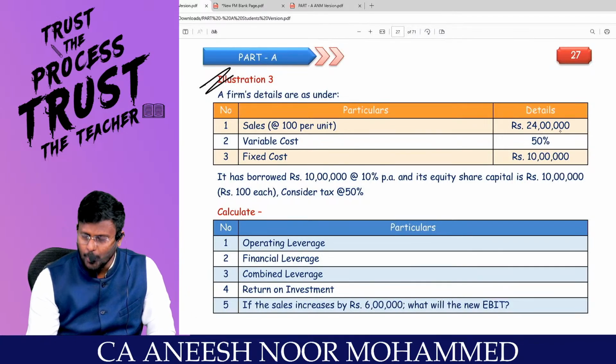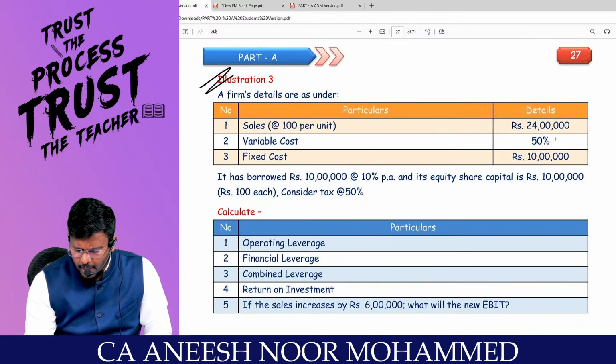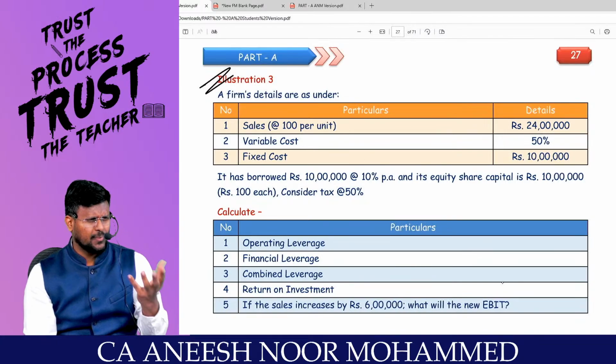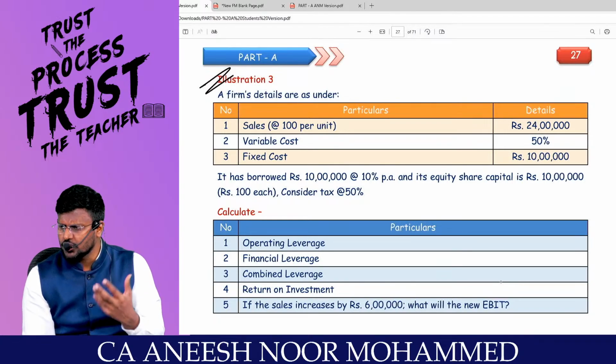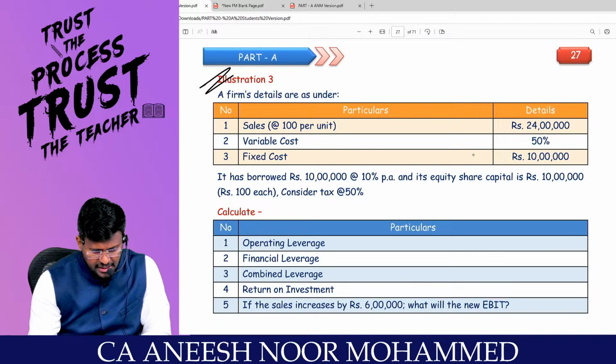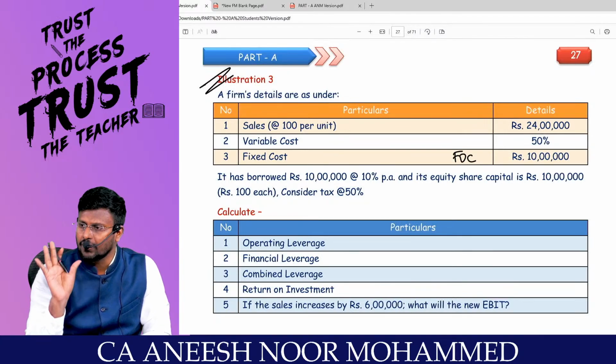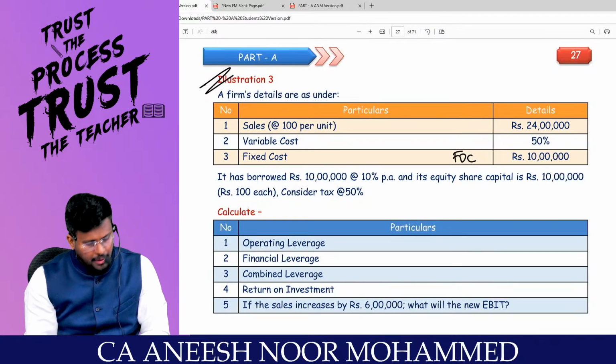Sales total 24 lakhs is the sales value. Good for the organization. Variable cost is 50%, 12 lakhs is the variable cost. So automatically contribution is also 12 lakhs. Fixed cost is 10 lakh. This is fixed operating cost. If there is fixed cost, there will be leverage. Such a leverage is called operating leverage.